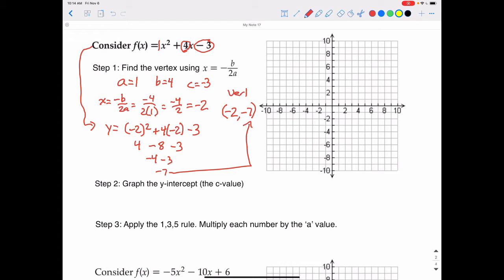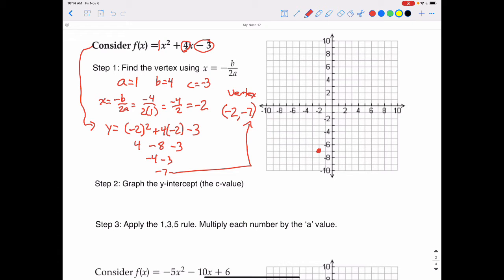So this is the vertex. We're going to graph negative 2, negative 7, which places it right here. And that's your starting point. That's the most important part of the parabola. So step 1 is also the longest step. Steps 2 and 3 go fairly quickly.